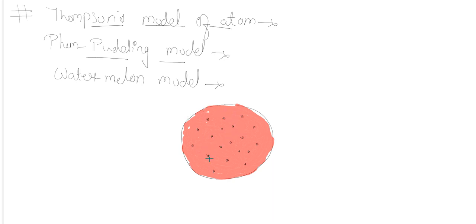Similarly, Thomson proposed that the seeds' positions define the position of the electrons in the atom, the electrons which have a negative charge. And this red colored part is the positive part of the atom, not protons, because at that time the proton had not been discovered.